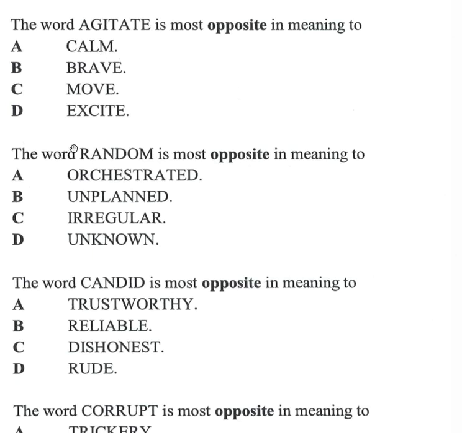Alright, 88, the word random is most opposite in meaning to, so this might be a tricky one for a lot of students who don't know what orchestrated means, right? They might think that it's to do with music from an orchestra. But to orchestrate something is to again use a sort of a musical term, conduct, alright? It's to organize, basically. So the opposite of random is orchestrated.